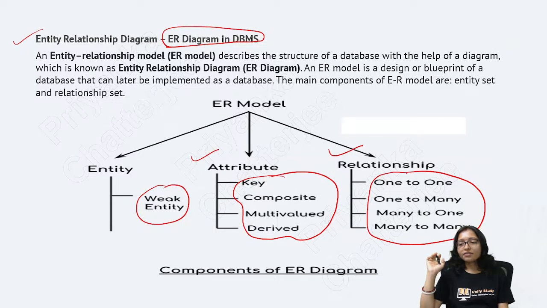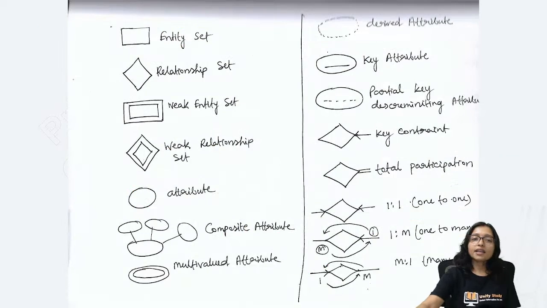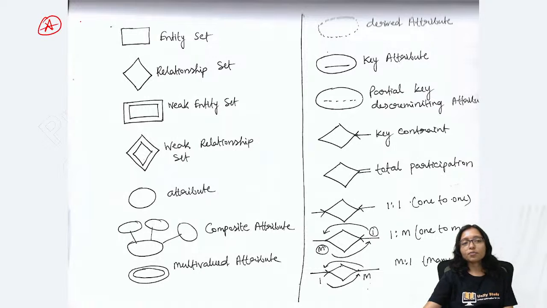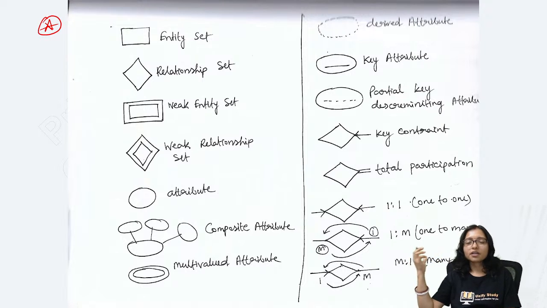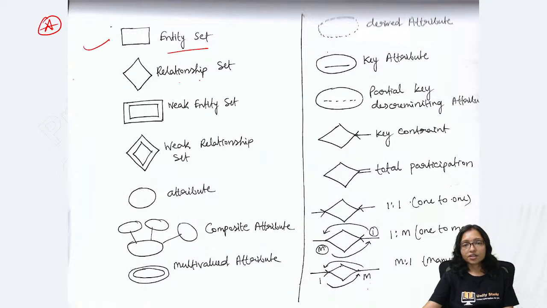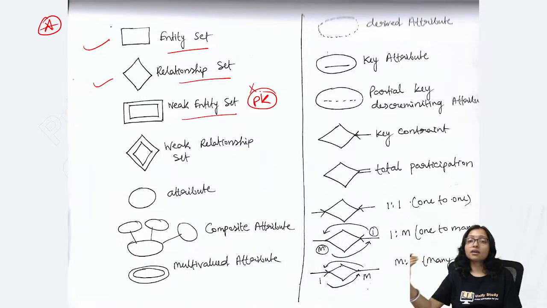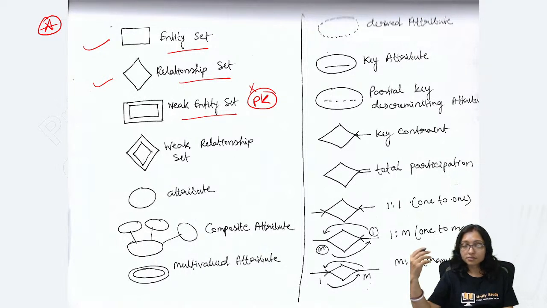So whenever these are possible, how to do it? Here this chart is a very important chart. What is the diagrammatic representation, the images? This is the entity set, this is the relationship. A weak entity, what is a weak entity? One that doesn't have a primary key and is dependent on any other entity.